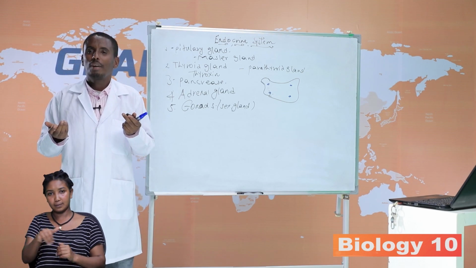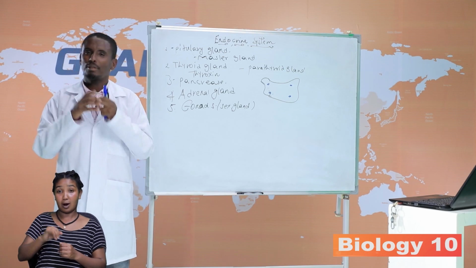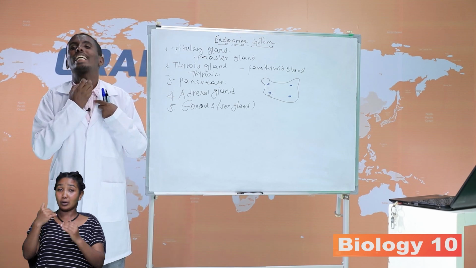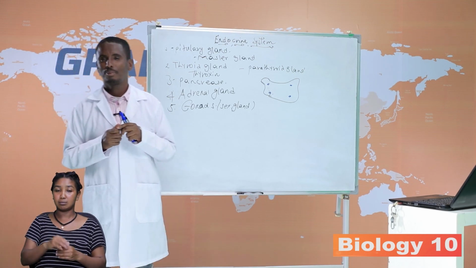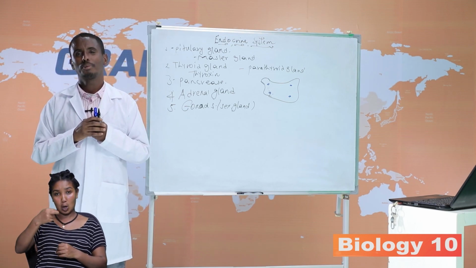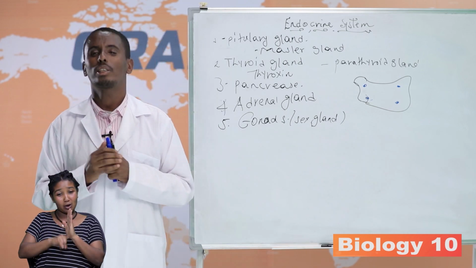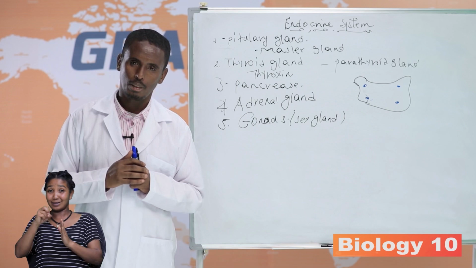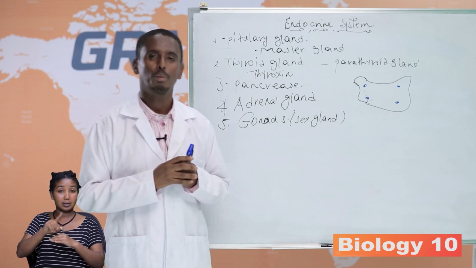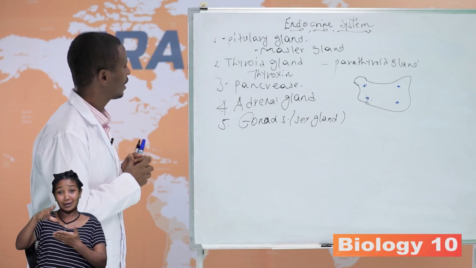Thyroxine is an iodine-containing hormone, as we said at the beginning. If there is low iodine in our diet, the thyroid gland enlarges in adult humans. That is called goiter. In children, since thyroxine is very important in brain development, a low level of thyroxine results in cretinism, mental retardation in children. So iodine is very important in the secretion of thyroxine. The other gland we have learned about is the pancreas.